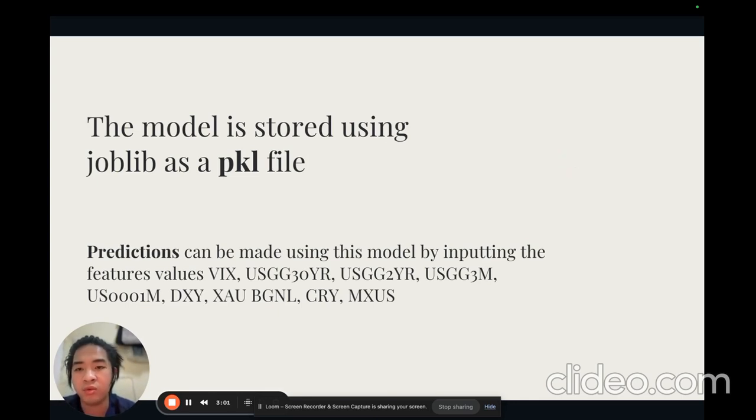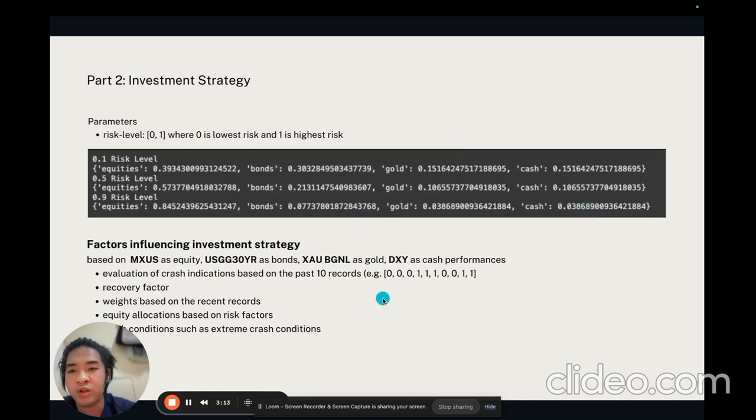I put it into a PKL file, which is Python module related, using the joblib library, and we're going to do prediction with this model. With the prediction, we're going to create an investment strategy. In the investment strategy, I put a risk level factor between 0 and 1, where 0 is the lowest risk and 1 is the highest risk.